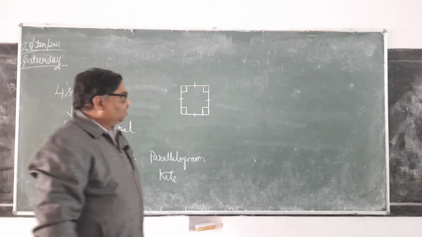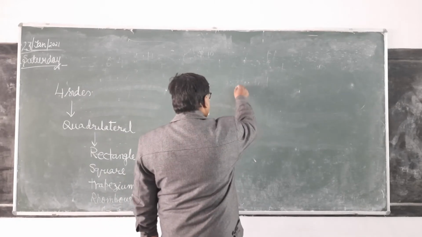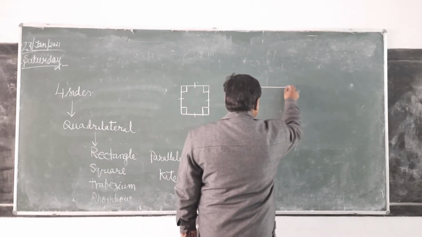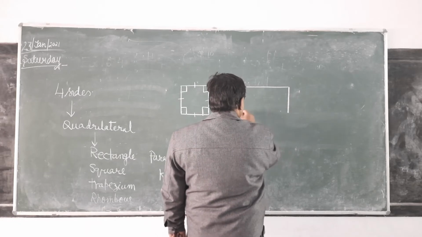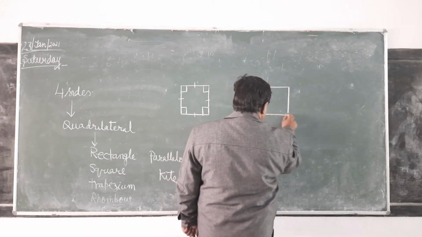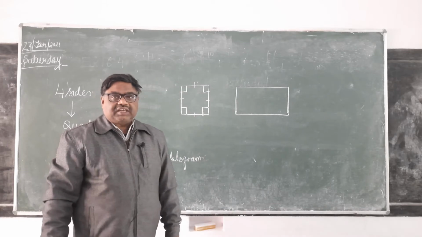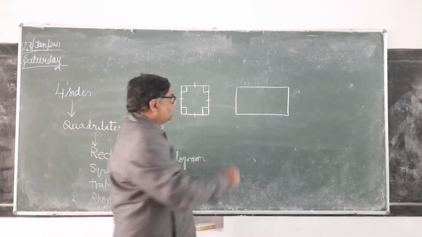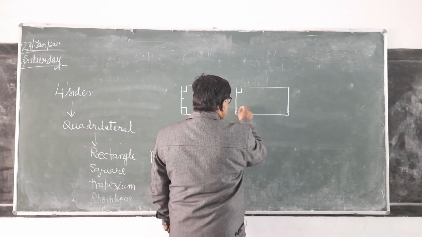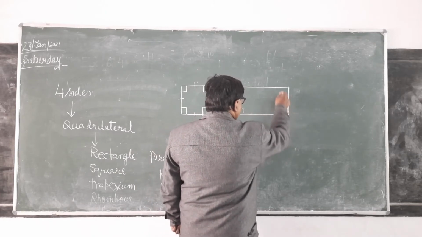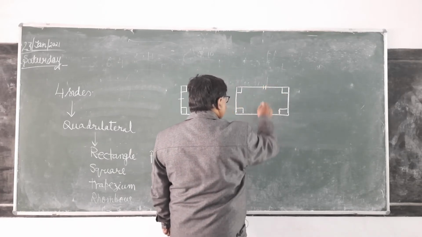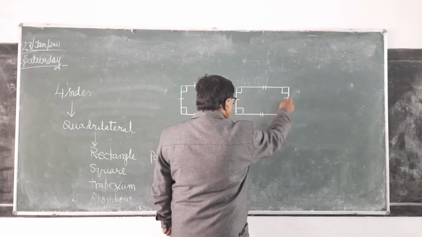It's clear. Then if you see, there is one figure in which opposite sides are equal and each angle is 90 degree. Opposite sides are equal. It is clear.